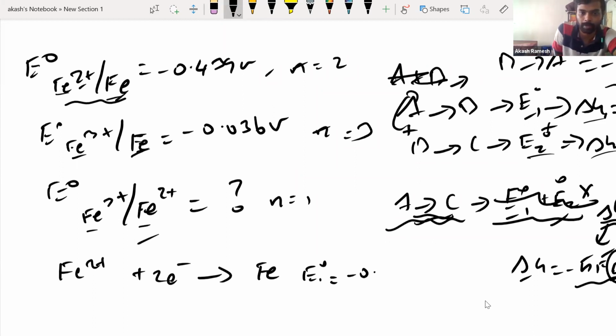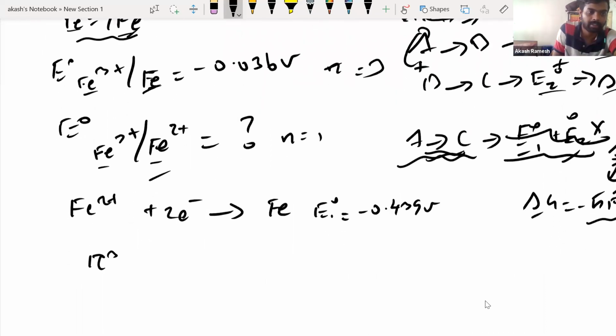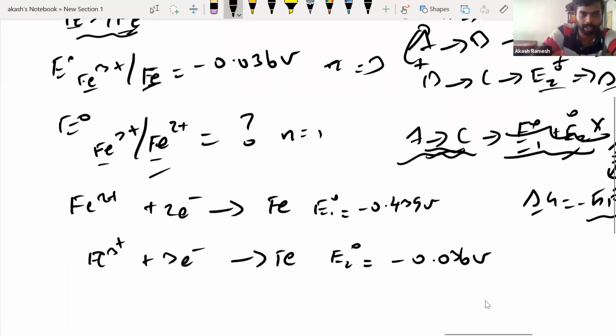Right, minus 0.439 volts, and I have Fe3+ accepting 3 electrons to form Fe. Say I call it E2 naught. E2 naught is minus 0.036 volts. Okay, right. Now the required equation, I'll write the required equation a little down.